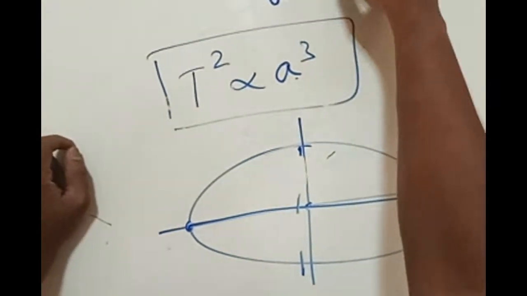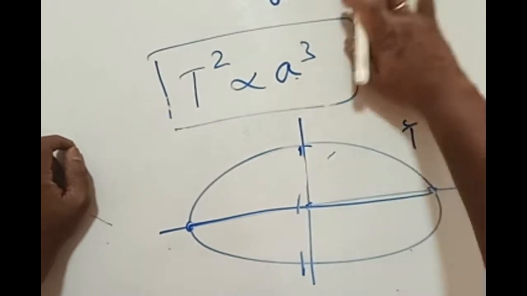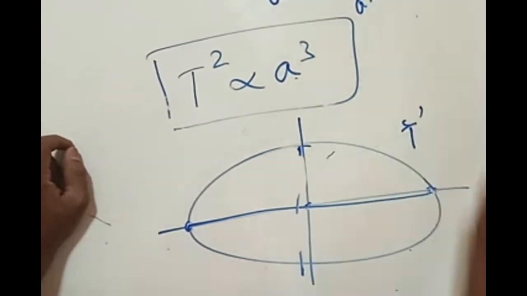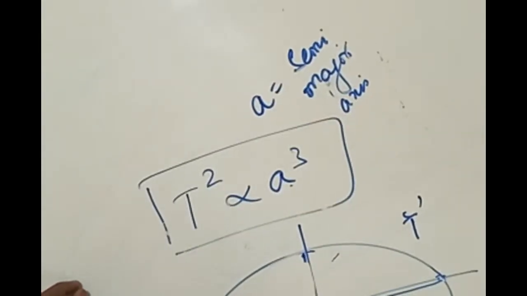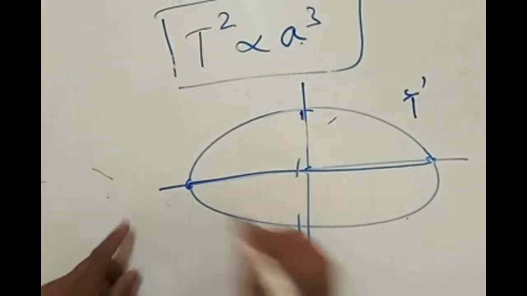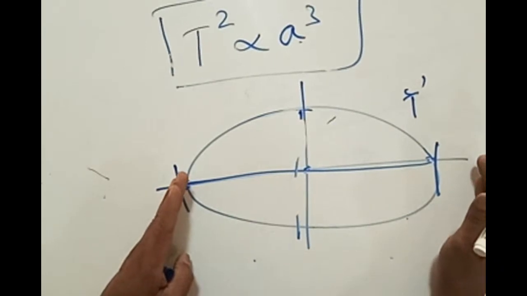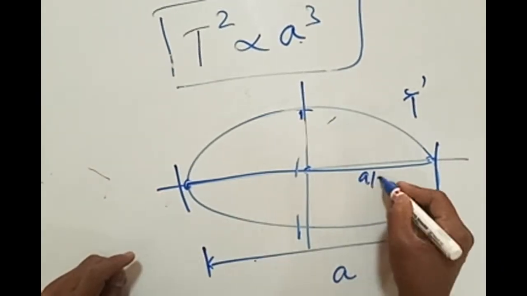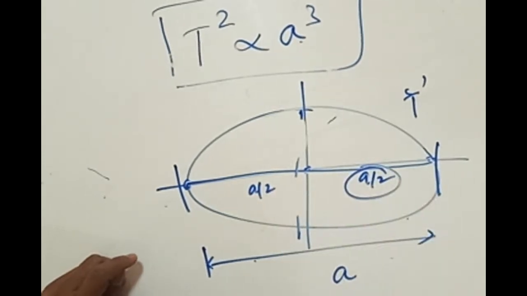Kepler's third law states that the square of the time period of a planet around the Sun is always directly proportional to the cube of the semi-major axis. A is called the semi-major axis. What do you mean by semi-major axis? Semi-major axis means half of the major axis. If I take the whole major axis as A, this becomes A by 2, which is the semi-major axis.